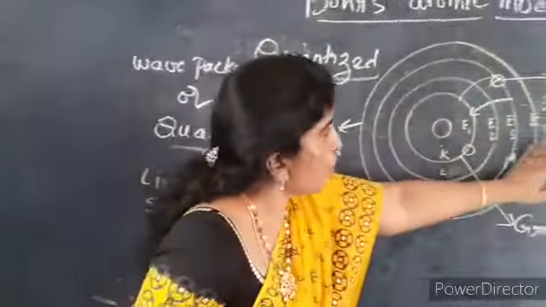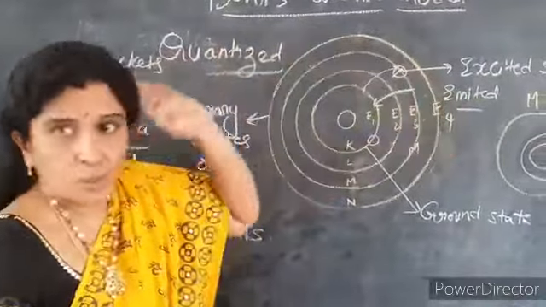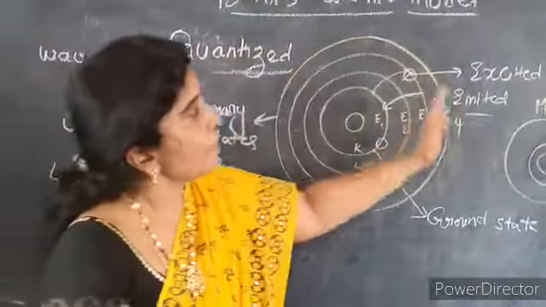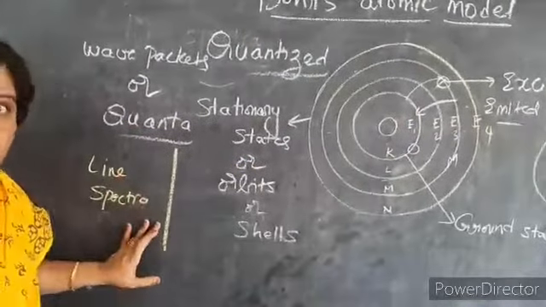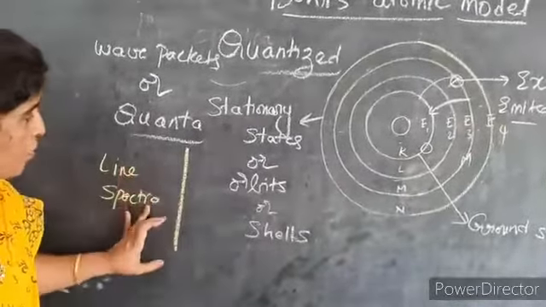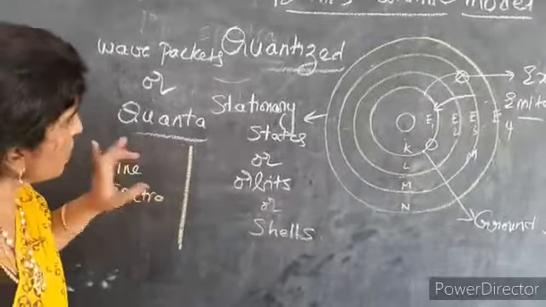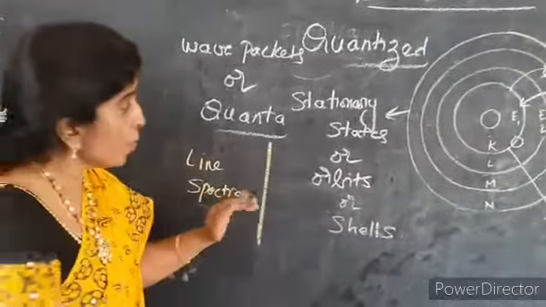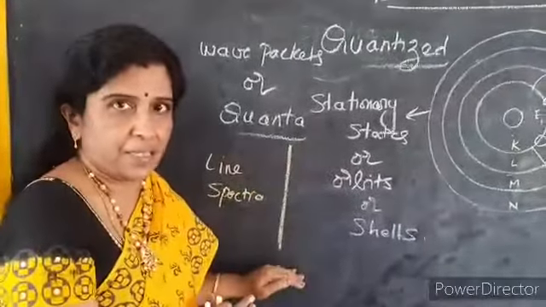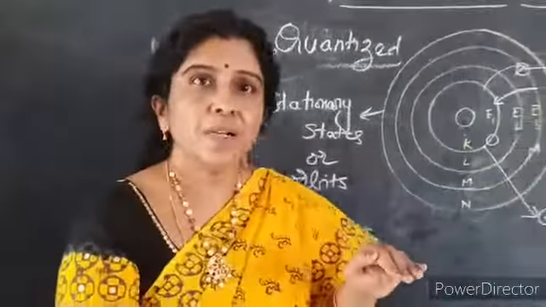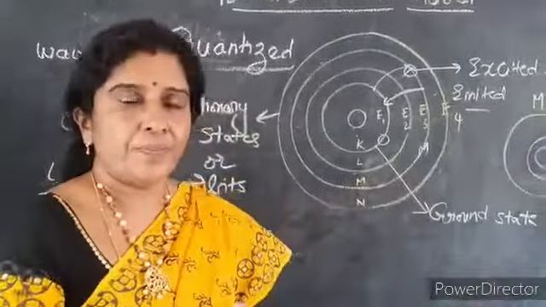When the electron loses energy, that energy is emitted in the form of a line spectrum, a line which is known as line spectra. If it is in the visible range, only then can we see it with our eyes. If it is not in the visible range, we cannot see it.